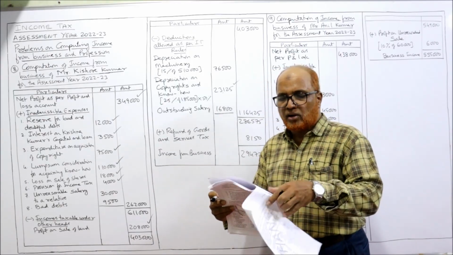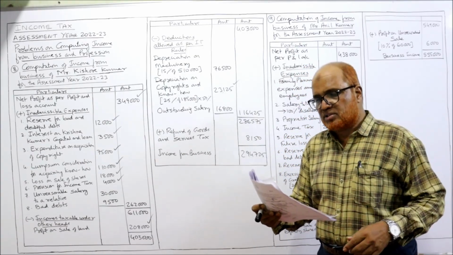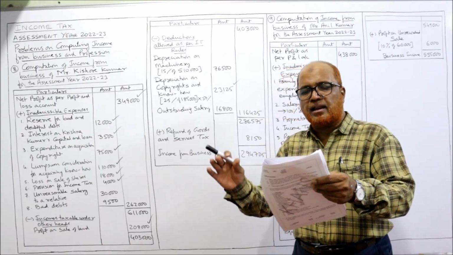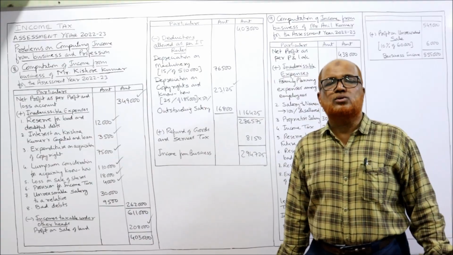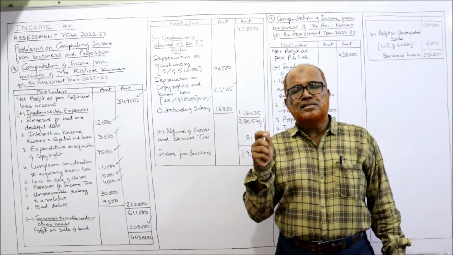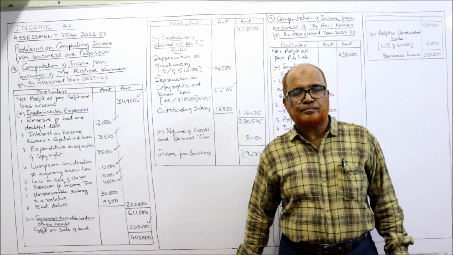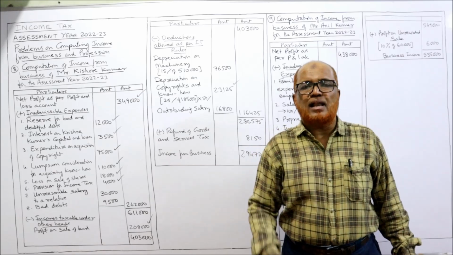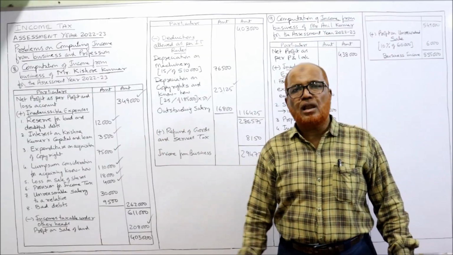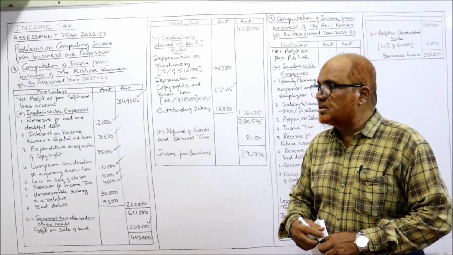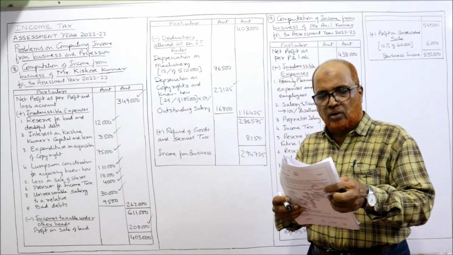Over. The profit and loss account, we have checked each and every item. Now adjustments. Salary to staff includes salary paid to a relative which is unreasonable to the extent of 30,000. Income Tax Act says salary paid to any relative of the SSC should be reasonable. If unreasonable salary is paid to a relative, then the unreasonable amount is disallowed. Here 30,000 is the unreasonable amount, so it is disallowed.